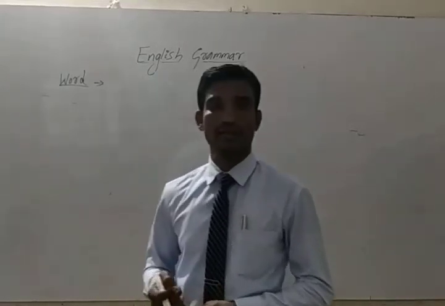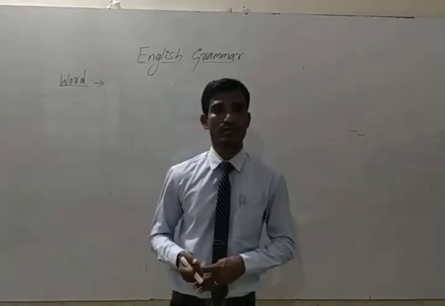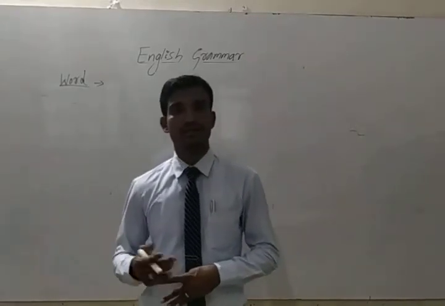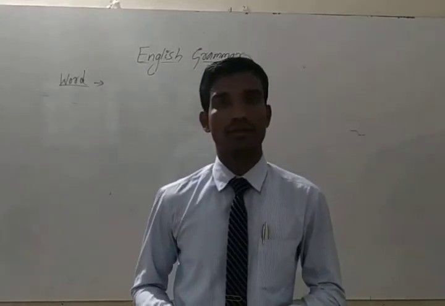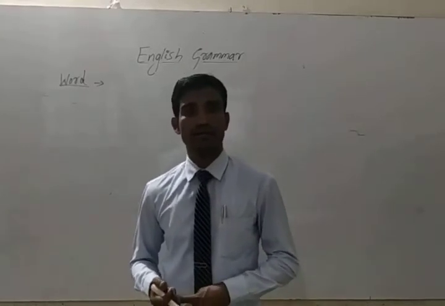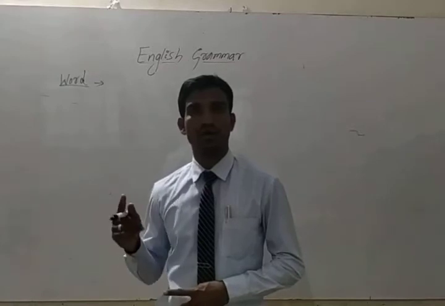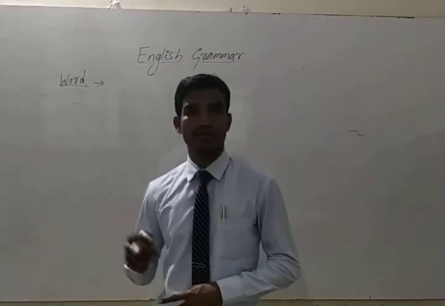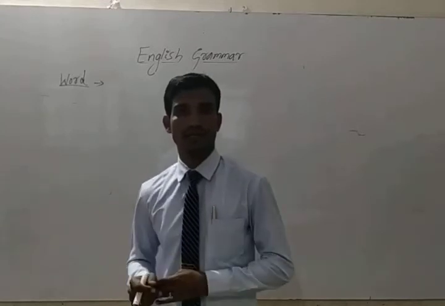So there are 26: A, B, C, D, E, F, G, H, I, J, K, L, M, N, O, P, Q, R, S, T, U, V, W, X, Y, Z. These are the 26 alphabet in English.